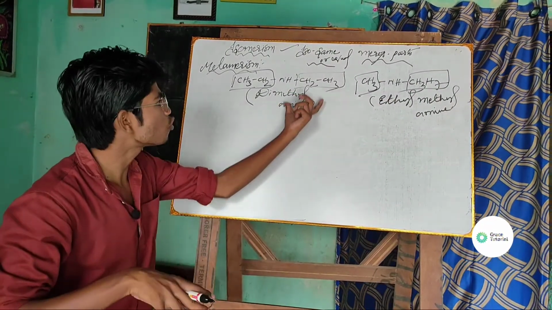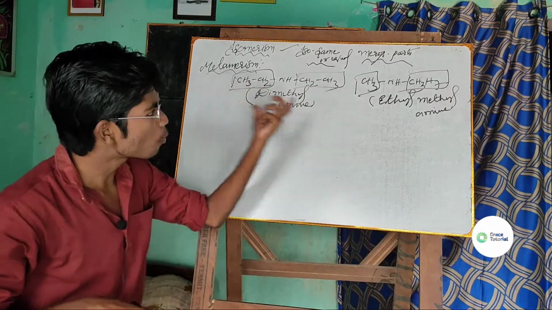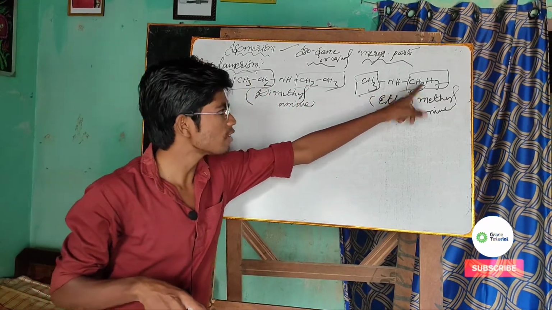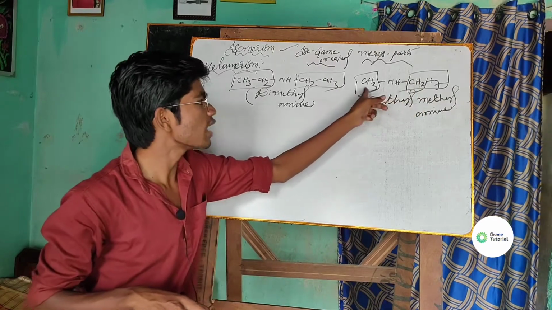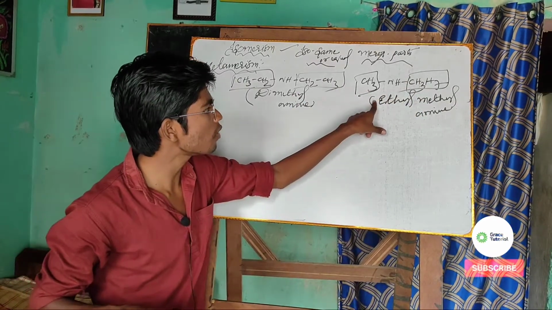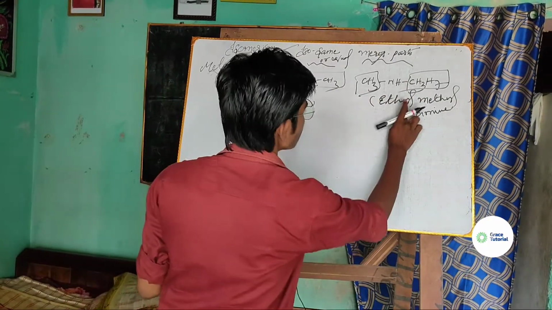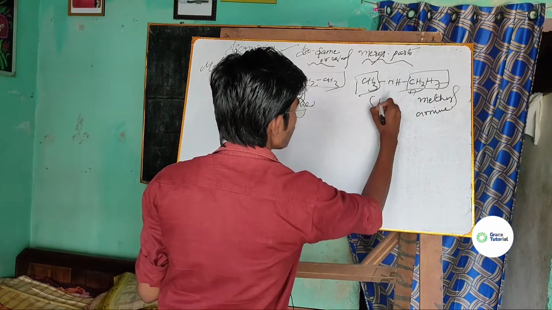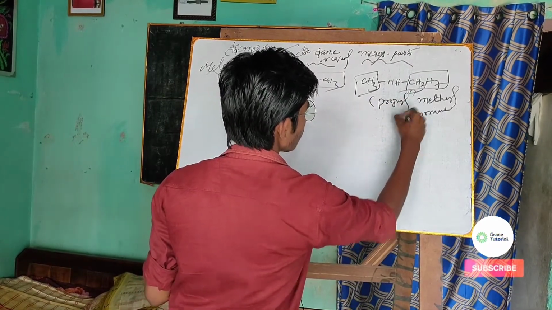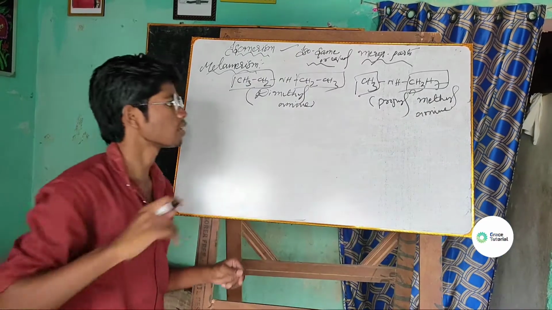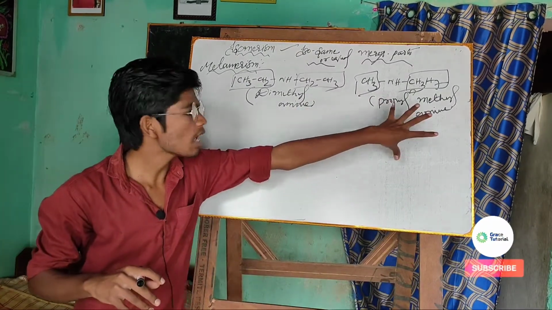In the first compound we have ethyl groups, but in the second compound, on one side we have a propyl group, on the other a methyl group. That's why the name given is propyl methylamine.